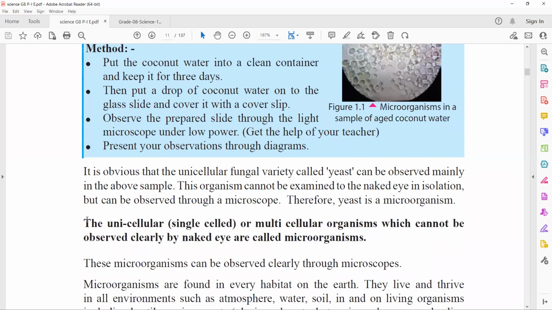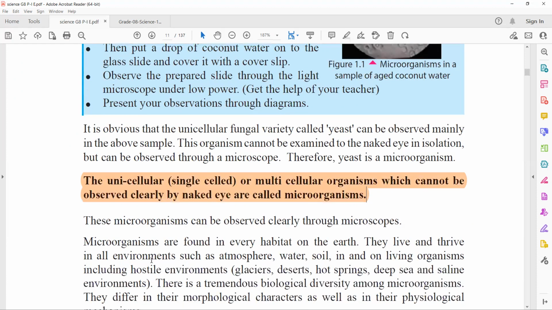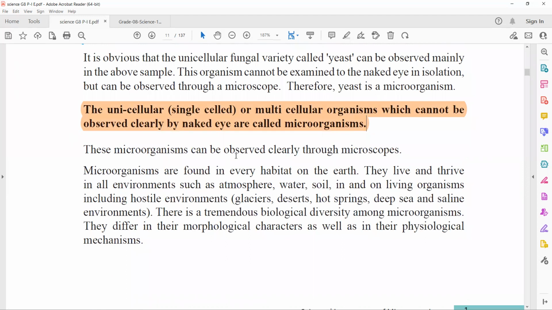Here they have given the definition of microorganisms. This is very important. In the structured essay questions, you might be asked to write the definition of microorganisms. Microorganisms are unicellular, uni means single cell, or multicellular, multi means more than one, and cannot be observed clearly by the naked eye. We need a microscope. These microorganisms can be observed clearly through microscopes.